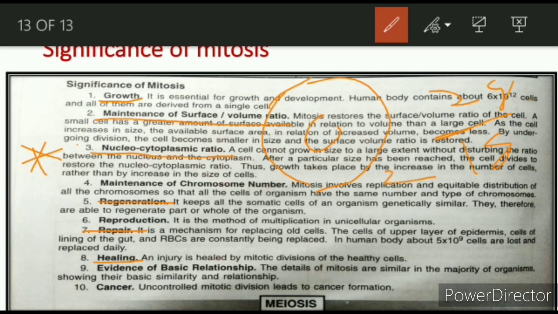2. So after cell division, in the daughter cell from the parent cell, you can see that the ratio remains the same, or the ratio is conserved in mitosis. That is not seen in the case of meiosis. So it is one important thing that the nucleocytoplasmic ratio remains the same. Other things you can study here, it is given in detail. So this completes our mitosis.